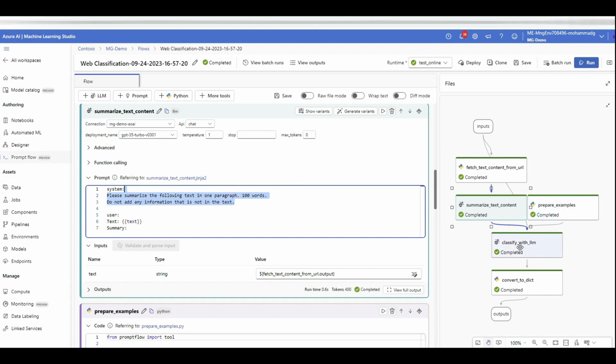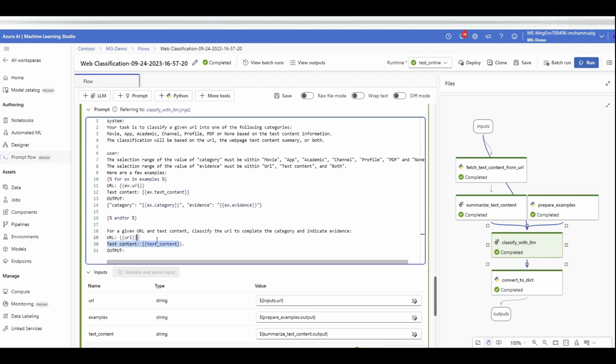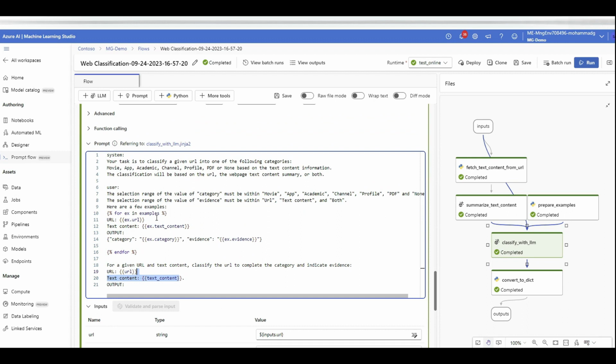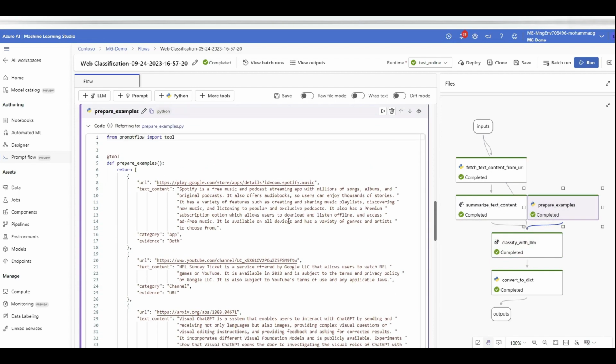And then the summarization of that will go to another prompt that says, hey, this is the summary of the given URL content. Based on the content that you got, tell me what's the category of this link. And by the way, I'm going to give you some few-shot examples. Where are those examples coming from? It's actually coming from here. You see that? So the examples are coming from the output of the prepare examples step, which is this one. So let's click on the prepare examples step.